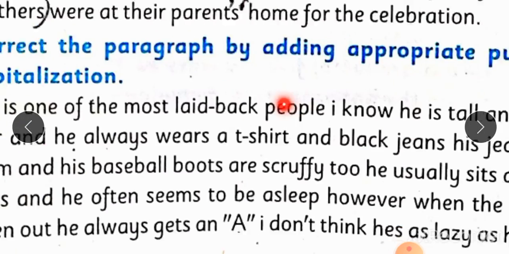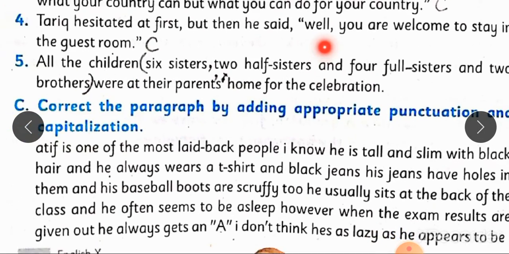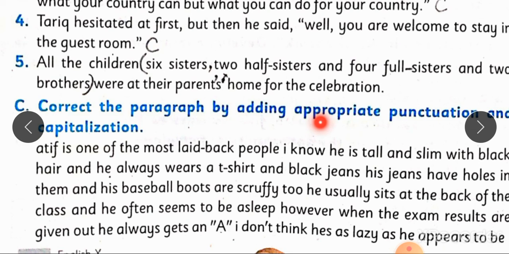And this will be your activity. Correct the paragraph by adding appropriate punctuations and capitalization. Students, this will be your activity. Correct the paragraph by adding appropriate punctuation. You know very well about the punctuation marks and about the uses of punctuation marks, that how we will use our punctuation marks in a sentence to correct our sentence, and you will also use the rules of capitalization just like Atif. So we know very well that first alphabet of the sentence should be written in capital form. So this will be your activity.